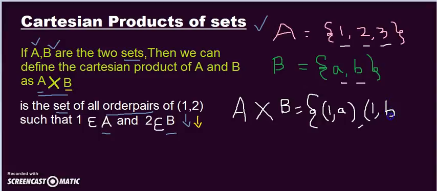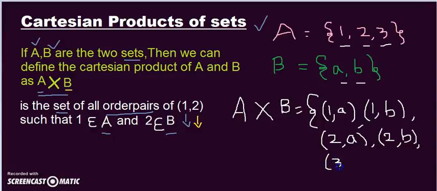So every element of A is paired with every element of B, with the elements of A first and the elements of B second. Next, (2, a), the second element of A with the first element of B, and (2, b).